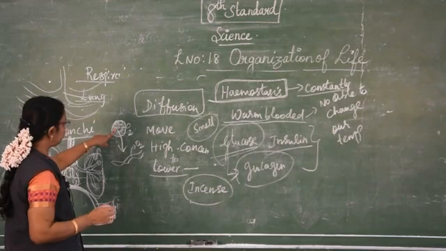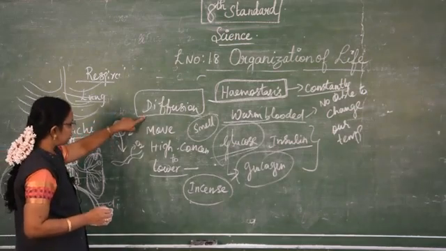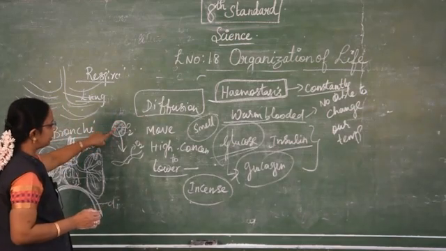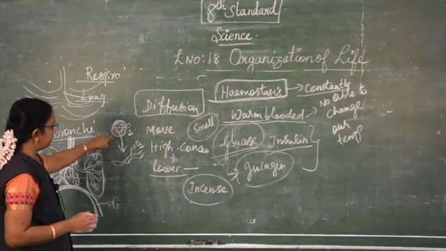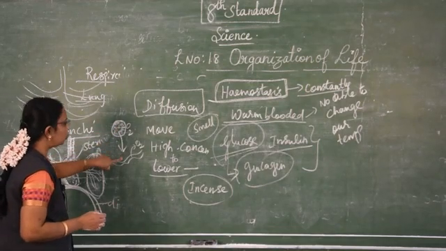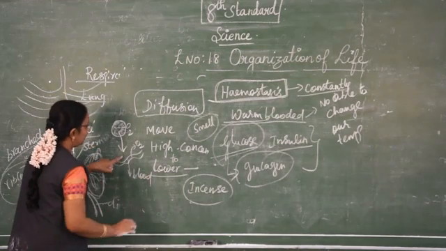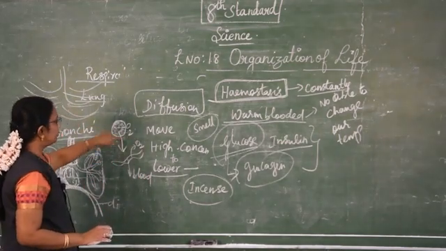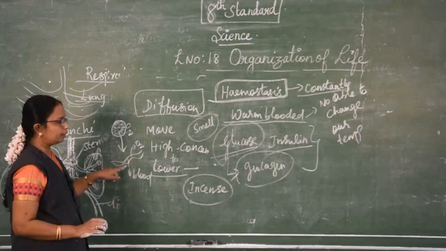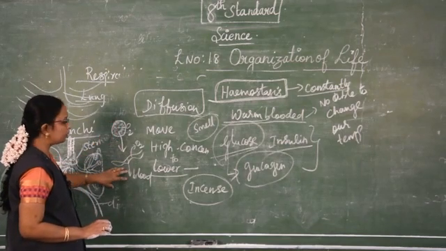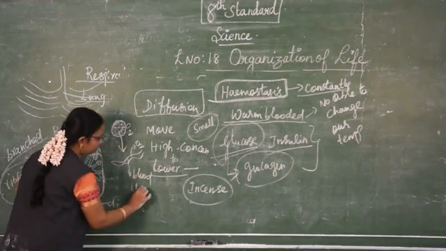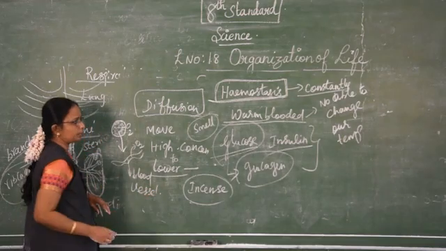So from the alveoli, where the oxygen concentration is higher, it moves into the lower region. The blood vessel does not contain more oxygen, so it moves into the blood. This process is known as diffusion.